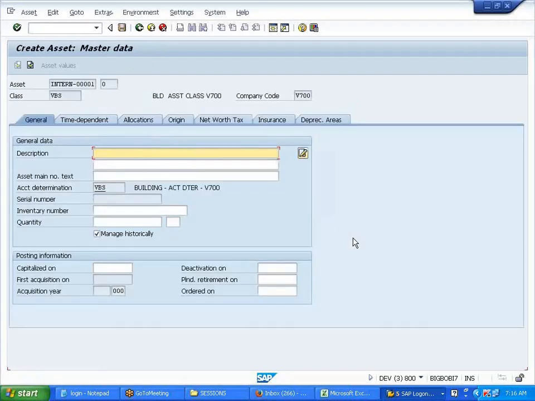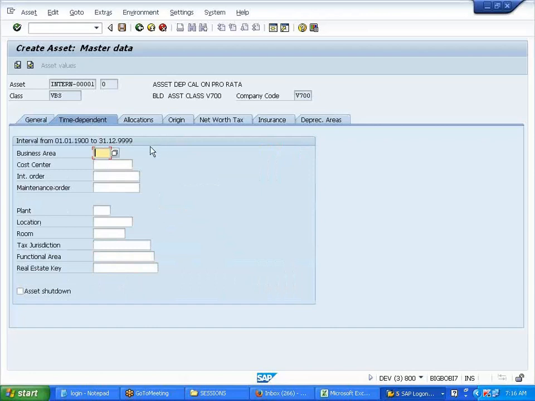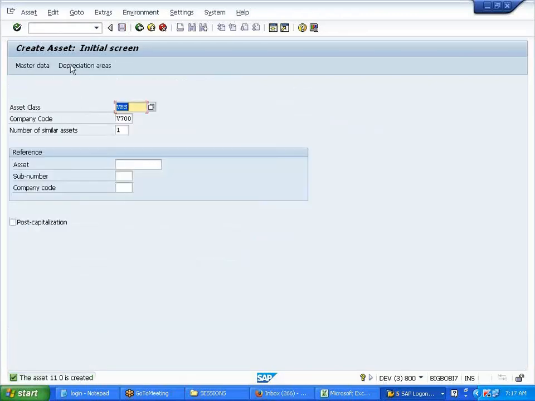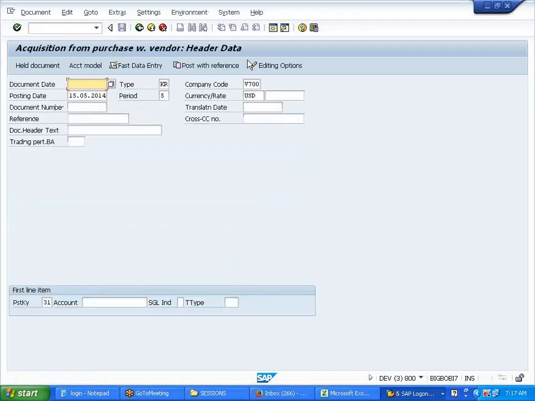Now the same asset, I want to purchase one more asset, AS01, pro rata basis only, 701, SLM1, save. Asset 11, okay? /n f-90. Purchasing an asset on the first month. So asset number 11. Oh, sorry.